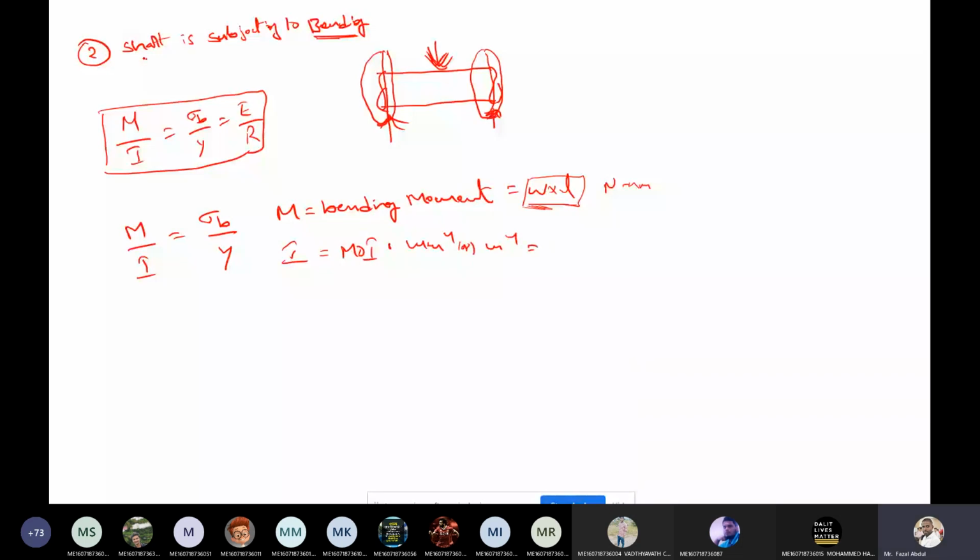Now the shaft we are considering has a circular cross section. What is the equation? Anybody? What is the equation? Pi d power 4 by 64. Is it right or wrong? Again, nobody is responding. Is whatever equation I have written here right or wrong?